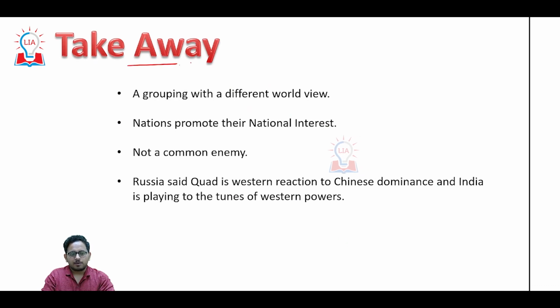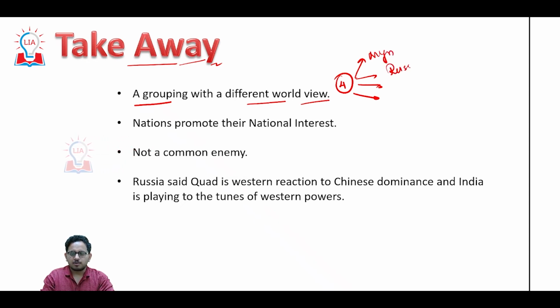What is the takeaway from the present discussion or the article that is mentioned in today's Hindu newspaper? Quad is a grouping with a different worldview. All the four countries of Quad have different worldviews when it comes to the prevailing situations, for example, with Myanmar and also Russia.